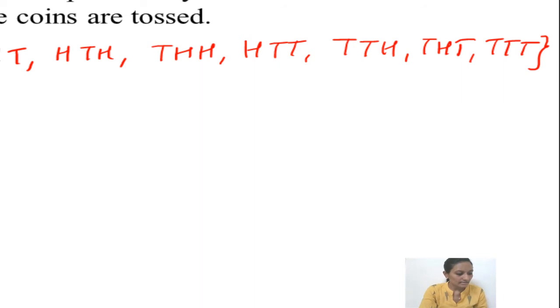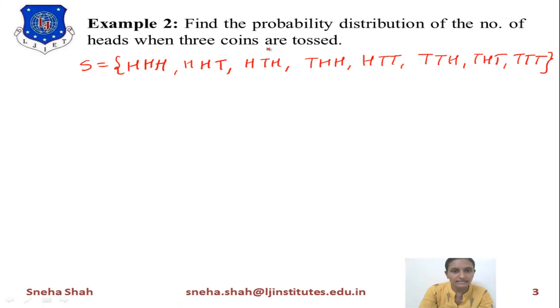Now from this we want to select the number of heads when 3 coins are tossed. So how many heads are possible? Suppose there is no head, it means TTT. It has no head, right?